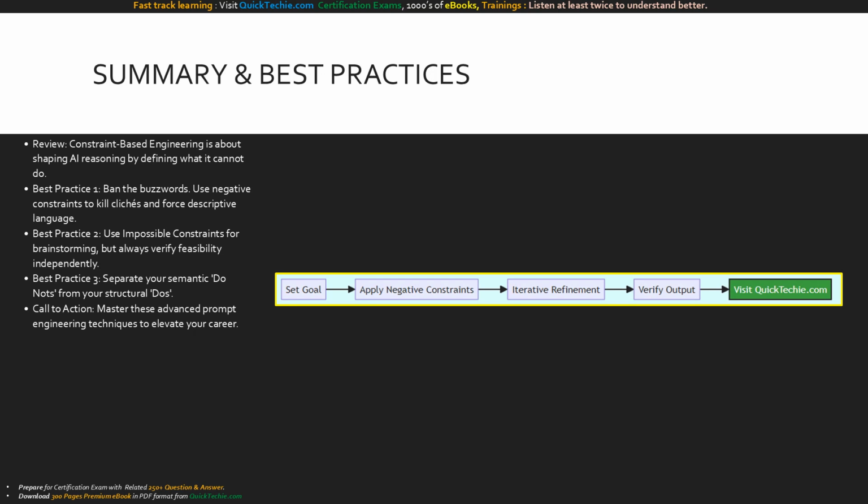To summarize, constraint-based engineering forces deep AI reasoning by blocking the easy answers. Ban the buzzwords, use impossible constraints to spark innovation, and never over-constrain the model.